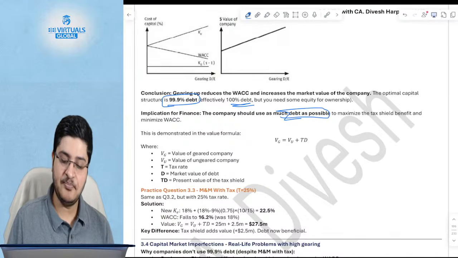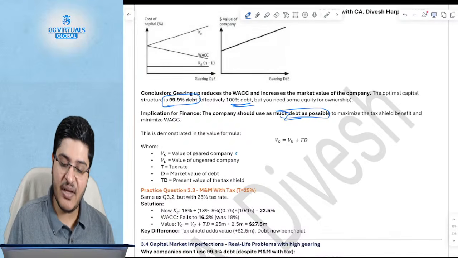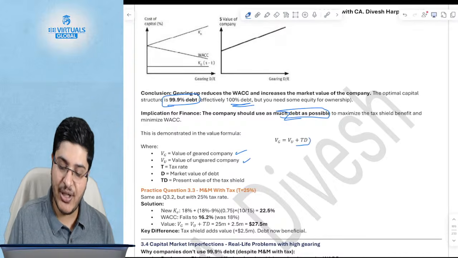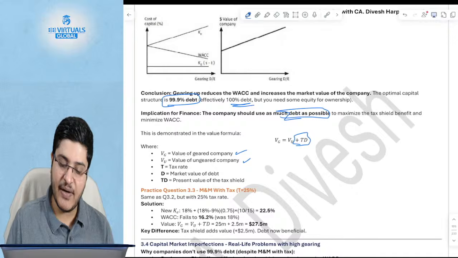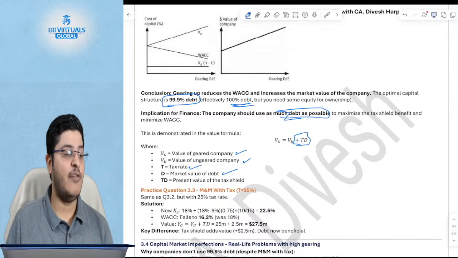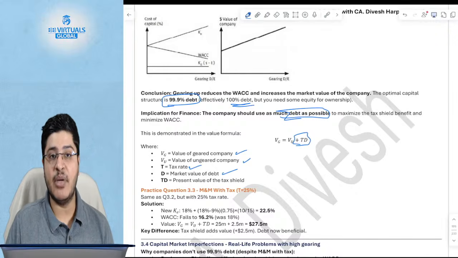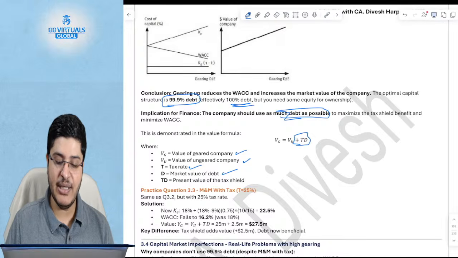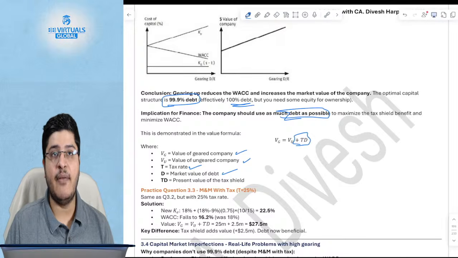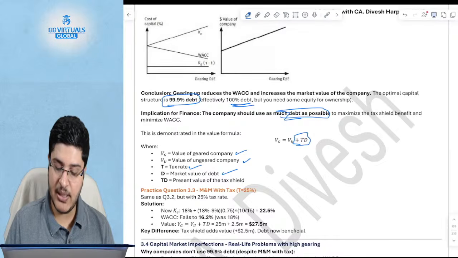Okay, so they say the value of a geared company is nothing but the value of an ungeared company plus the tax shield. The tax shield is what? The present value of the tax shield is nothing but the tax rate times the market value of debt. Okay, I hope this is clear.